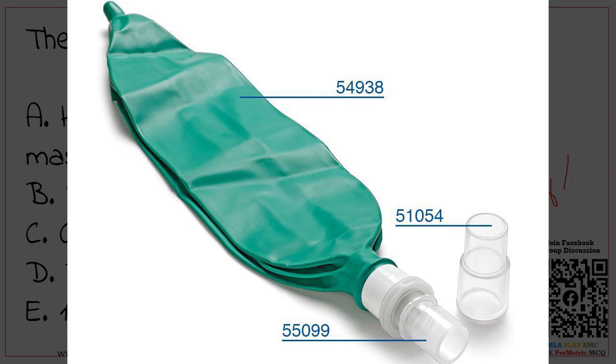So what is a rebreather bag? A rebreather mask has a plastic reservoir bag, as you can see in this image, that saves one third of a person's exhaled air while the rest of the air gets out via side ports covered with a one-way valve. This allows the person to rebreathe some of the carbon dioxide or exhaled air, which acts as a way to stimulate breathing. So in our case scenario, as it's a case of carbon monoxide poisoning, we definitely don't want carbon monoxide entering the respiratory system again. So this answer is wrong.